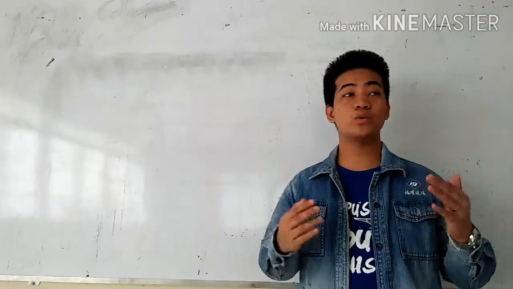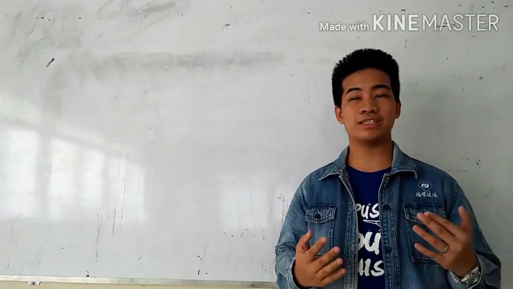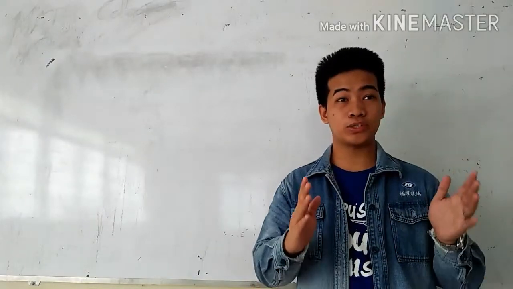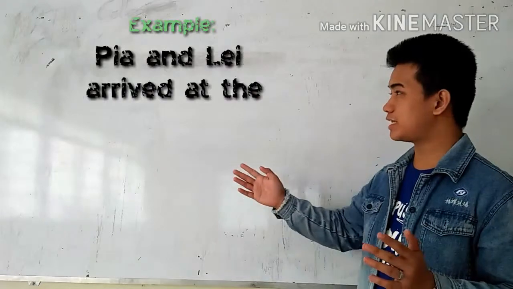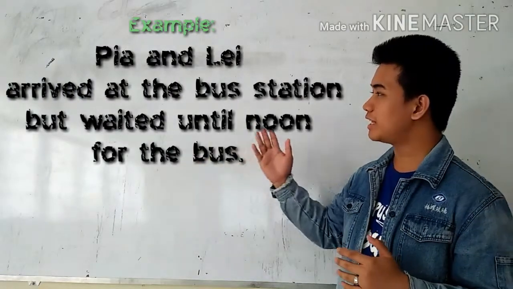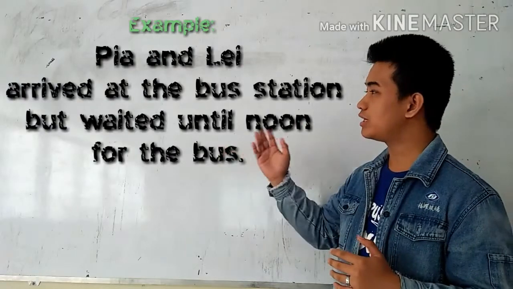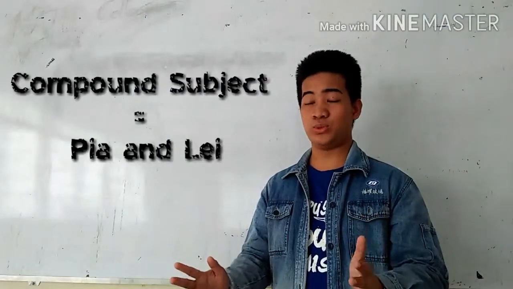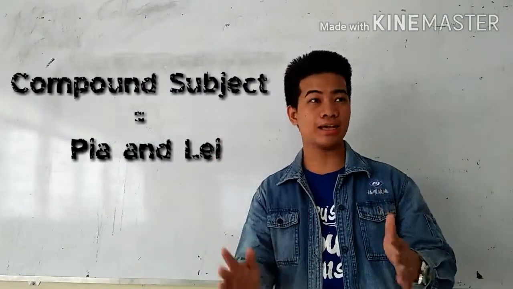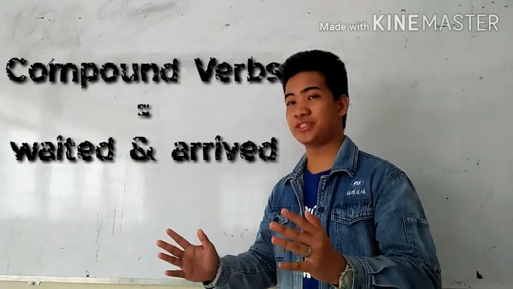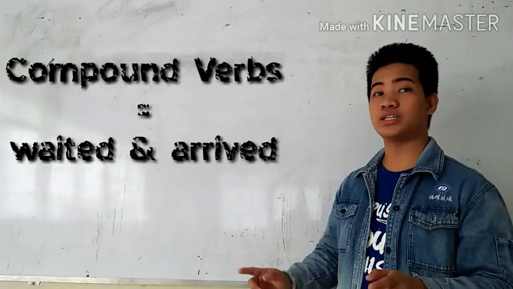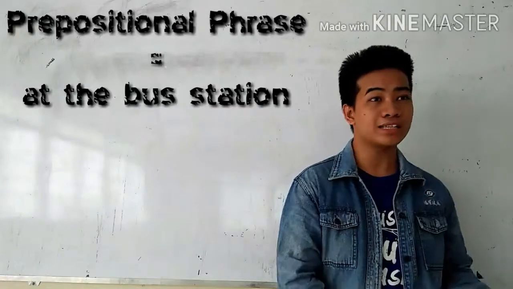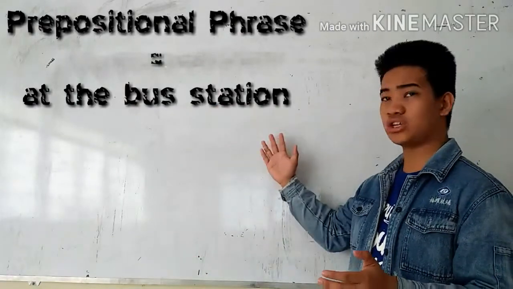As I promised, I am now going to show you a simple sentence wherein it contains compound subjects, compound verbs, and a prepositional phrase. In this sentence: Pia and they arrived at the bus station early but waited until noon for the bus. The compound subjects used in this sentence are Pia and they, while the compound verbs used in this sentence are the words waited and arrived. And the prepositional phrase used in this sentence is the phrase at the bus station.